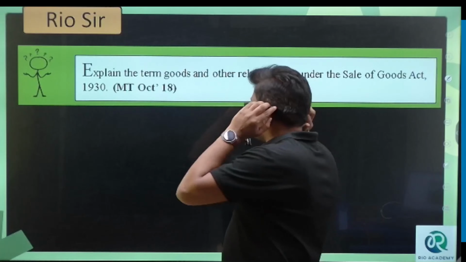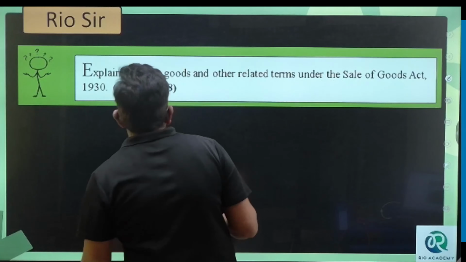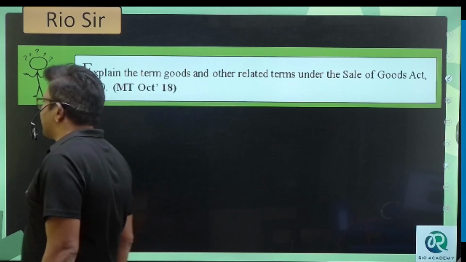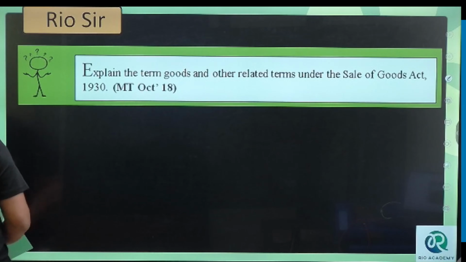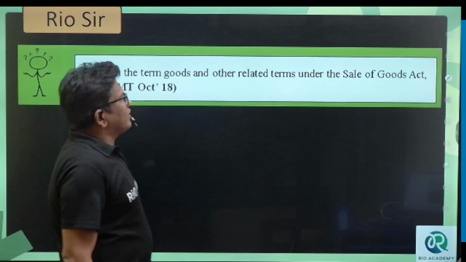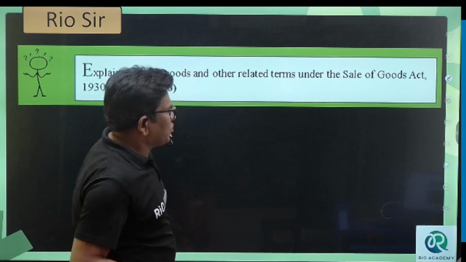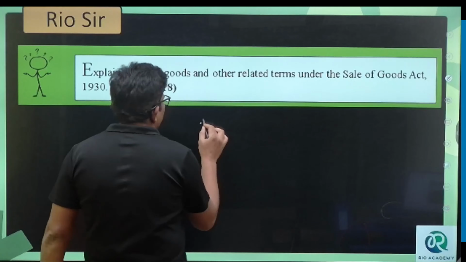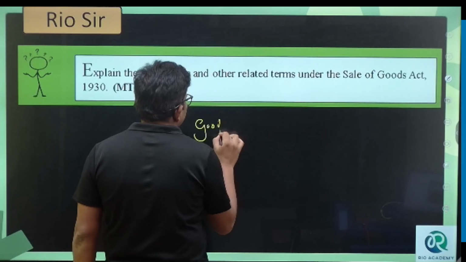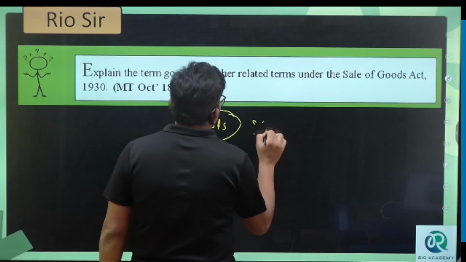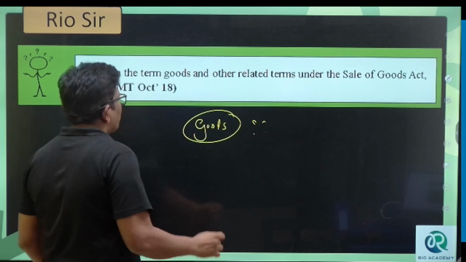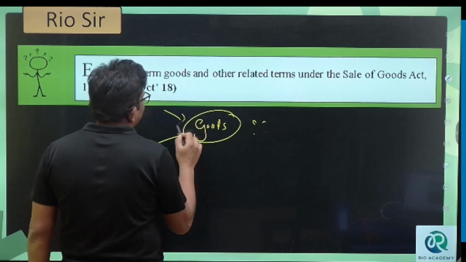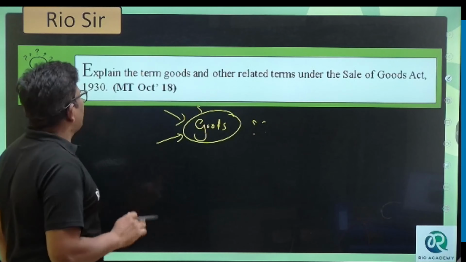Explain the term goods and its other related terms under the Sale of Goods Act. But remember, what are goods? And related to that, what are the terms we have to understand under the Sale of Goods Act 1930?